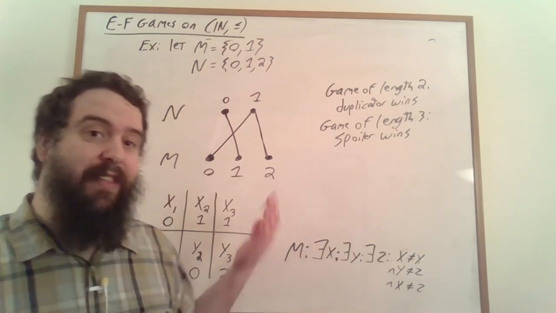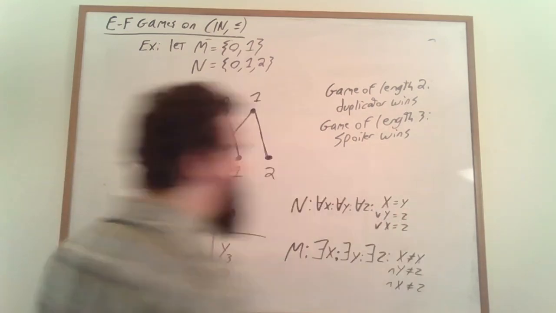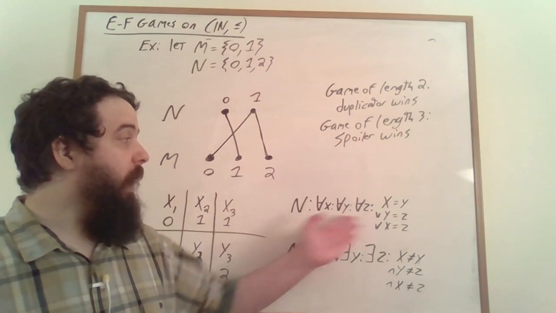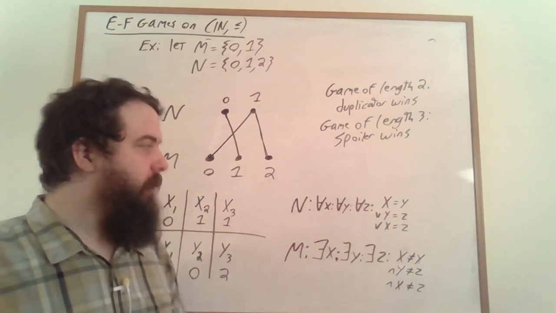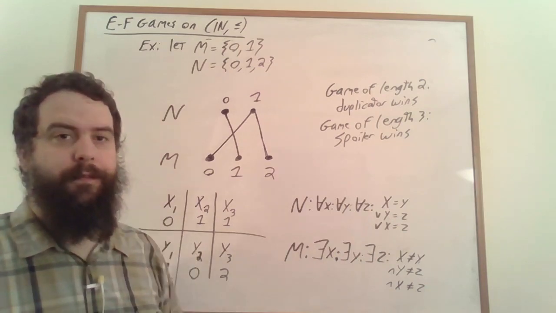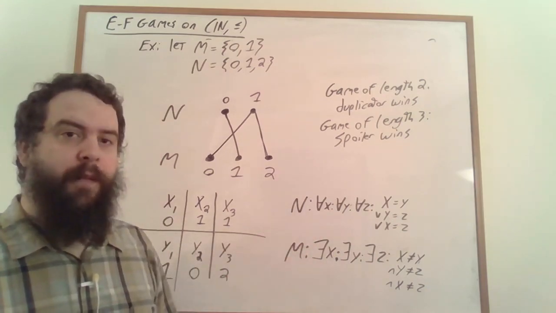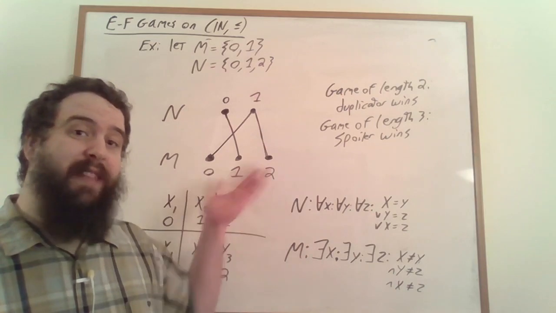If we negate this, for any x, for any y, and for any z, x is equal to y, or y is equal to z, or x is equal to z. And this is true within N. This here is the difference between these two structures.